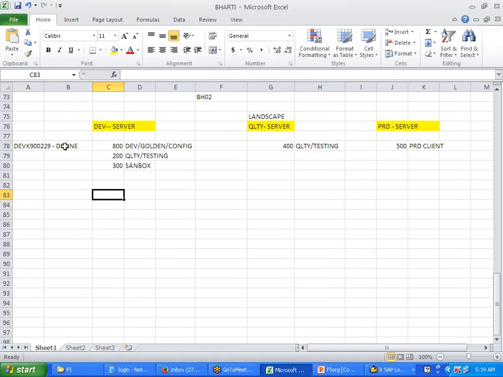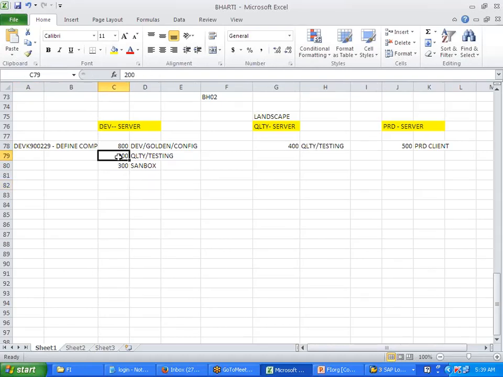So where do I test? I can test only over here, in the 200 client. But the configuration is done in 800. Can I test over here then?